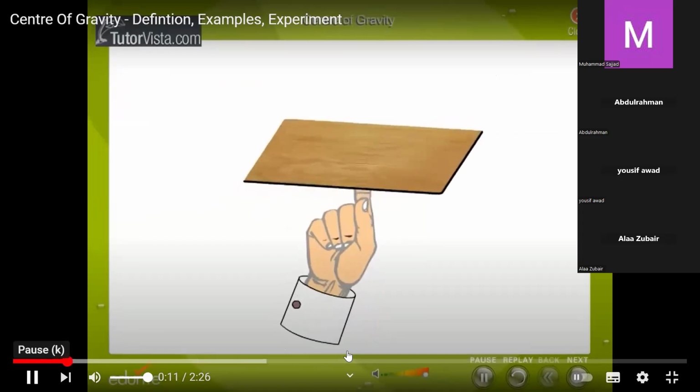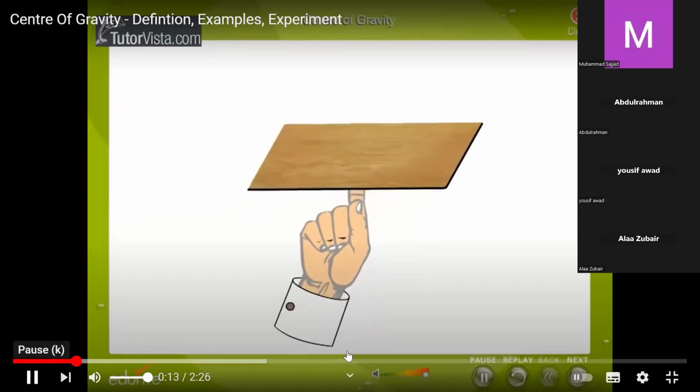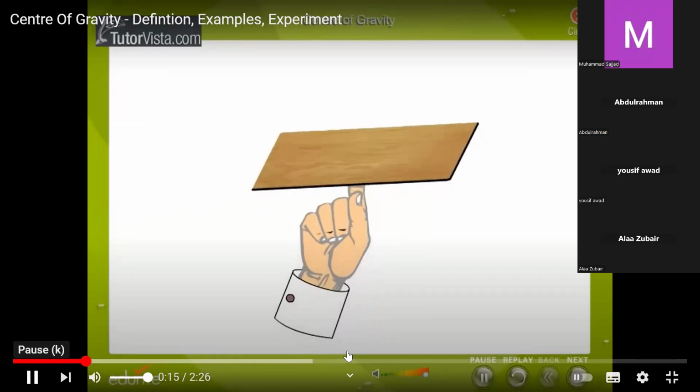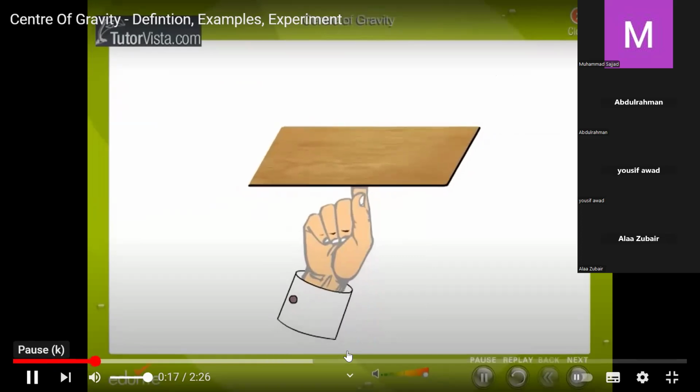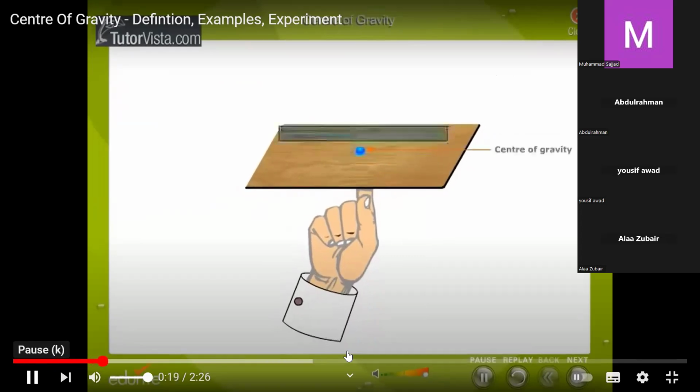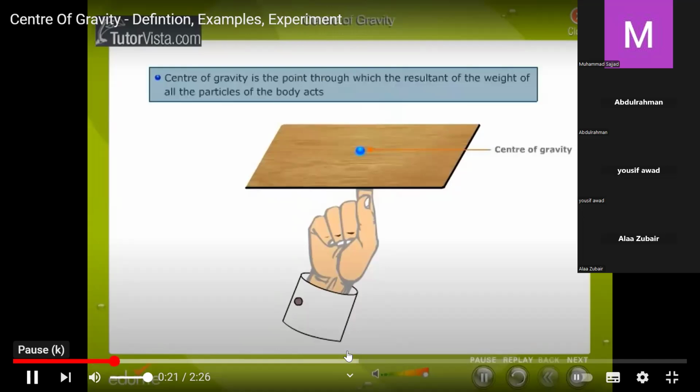What do you observe? We observe that there is only one point on which the cardboard can be balanced. The cardboard is supported at this one point. The point where the cardboard can be balanced is called the center of gravity of the cardboard. Thus, the center of gravity is the point through which the resultant of the weight of all particles of the body acts. So resultant means total, where the whole weight of the object is acting. In simple words, that's what I wrote in the notes.